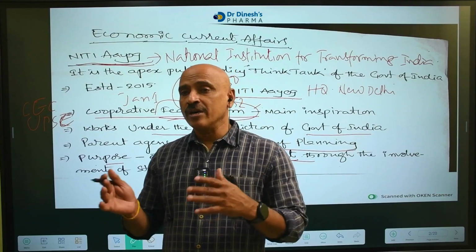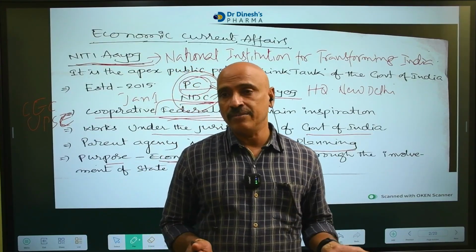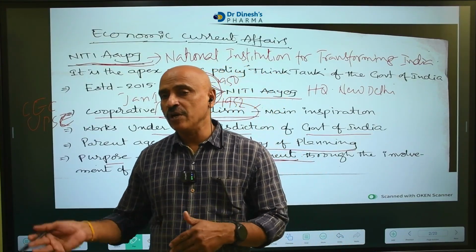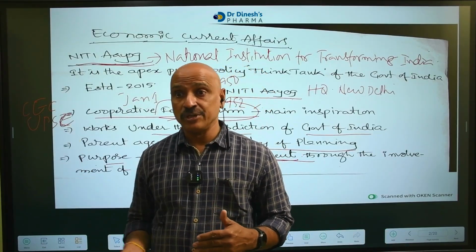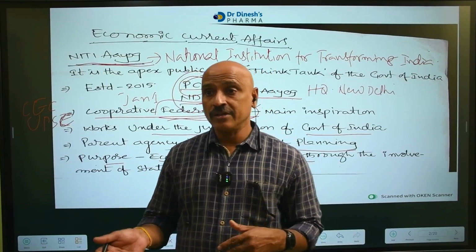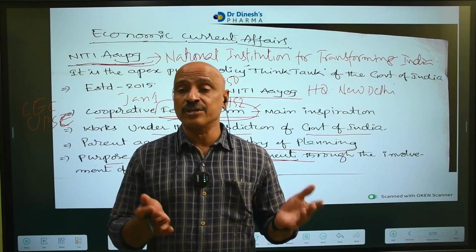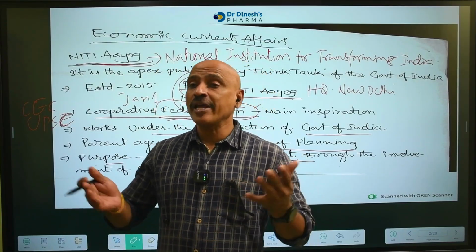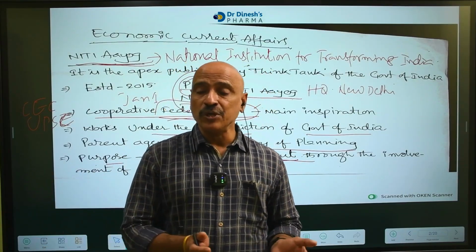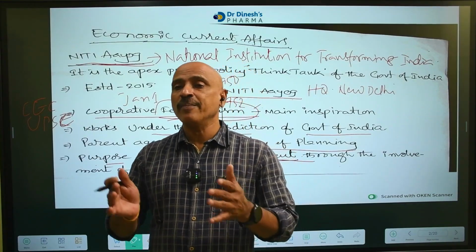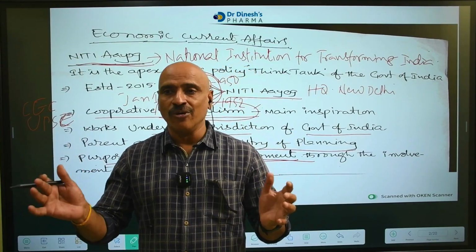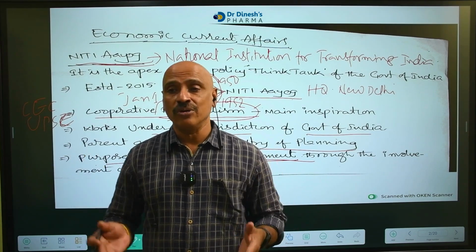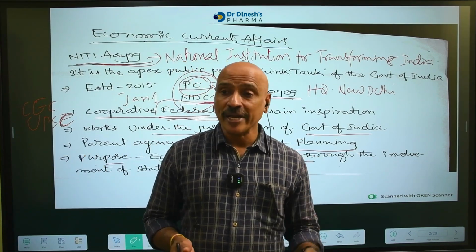But whether a country is poor or rich depends on per capita income. If a country's per capita income is very low, that country is called a poor country. If a country's per capita income is very high, for example Luxembourg, Qatar, Singapore, these are the richest countries in the world. Why? Because of those countries' per capita income. Per capita income is equal to what? National income divided by population. Our national income is more, but population is very high. That's why our per capita income is less.